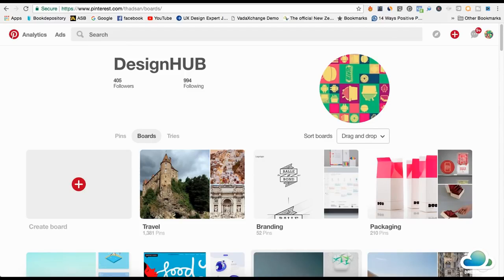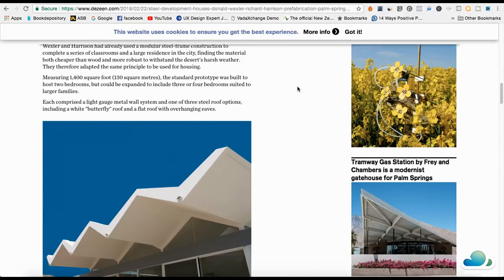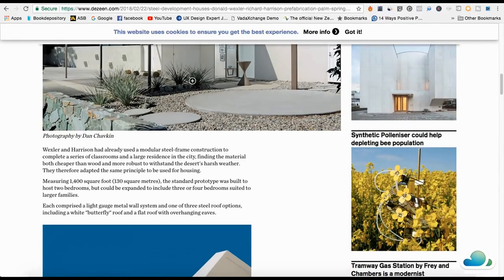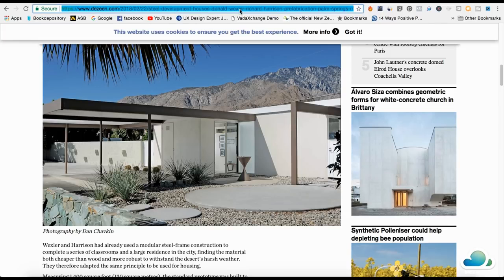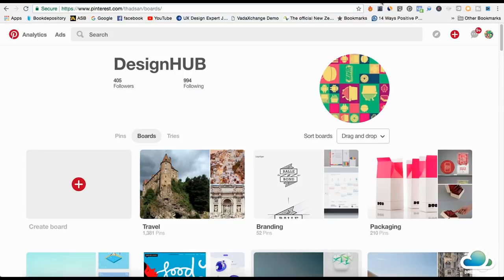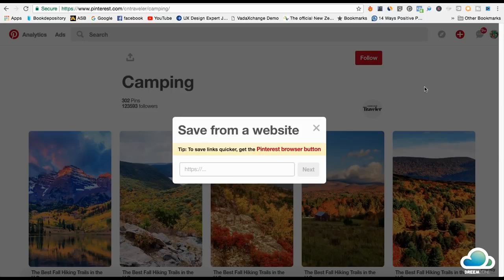So this is a website. This isn't actually my website, this is a website about architecture. And let's just pretend this is my website. What I want to do is promote this page right here. So I'll copy the link to my website, and I would go in here and hit this plus button right here. Then I'll come down to save from site. Then you just paste the link and hit next.